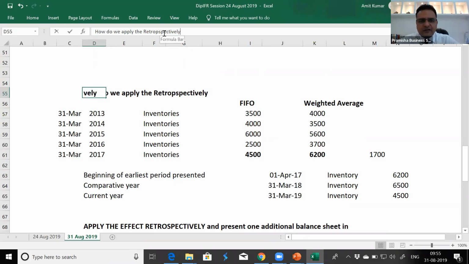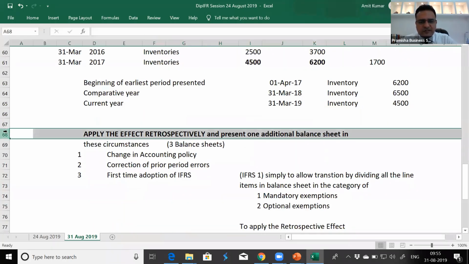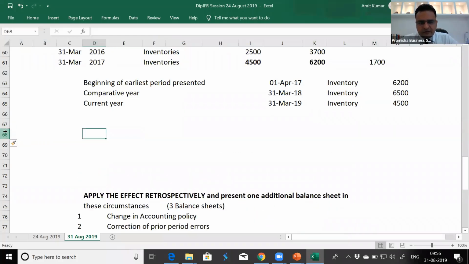It is confusing sometimes whether we'll directly take the difference of each year, but they are interrelated. See, inventory valuation is interrelated. I'll come to your point, Praveen. Let me clarify this area. So there are two things happening here. When we apply the effect retrospectively, we need to see whether the change is cumulative in nature.